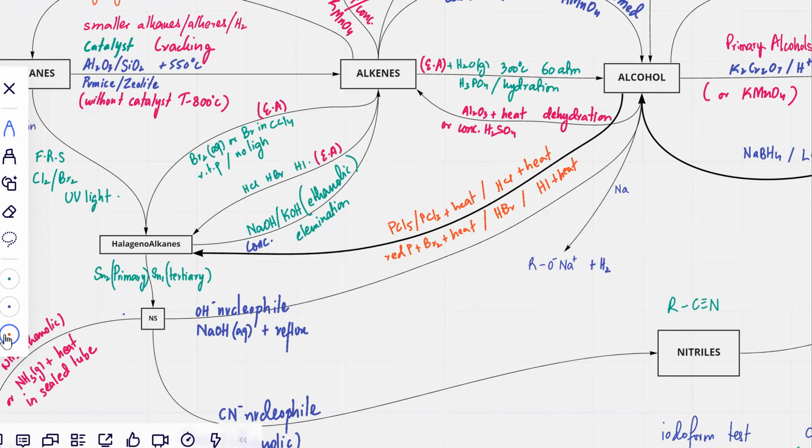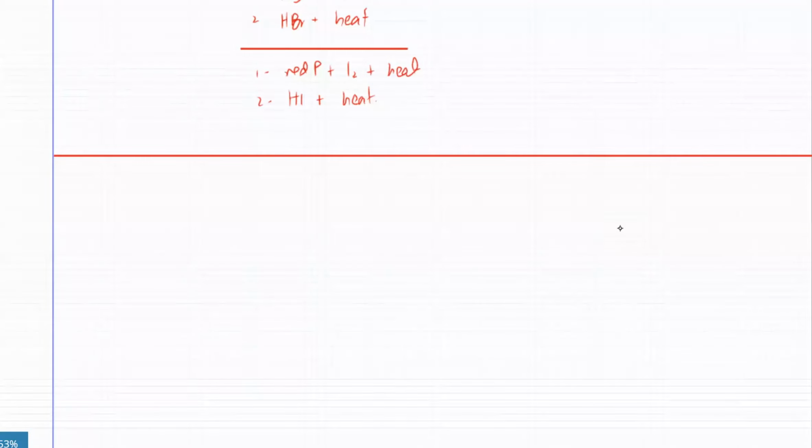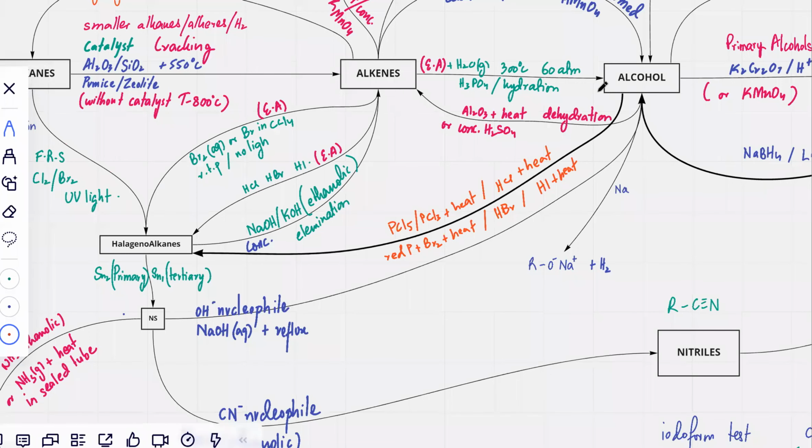Now, further reactions of alcohols. Let's do further reactions of alcohols. There's another one, which is an alcohol can be turned back into an alkene. That's dehydration of alcohols.